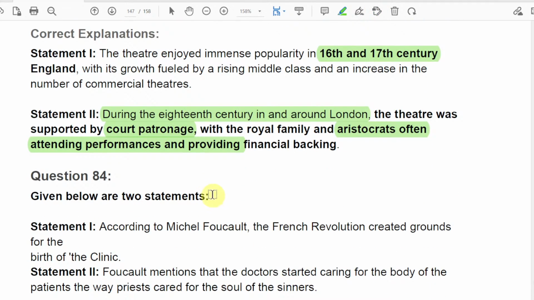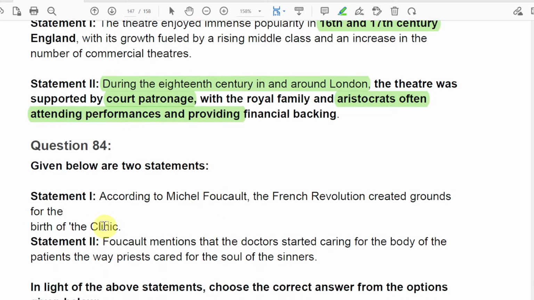Anyway, question number 84. Again, we have two statements. Here it is talking about Michel Foucault and the French Revolution. How will it be the French Revolution here? Because in the answers on the French Revolution, only Carlyle and Rousseau and others are there. Why would Michel Foucault talk about it?